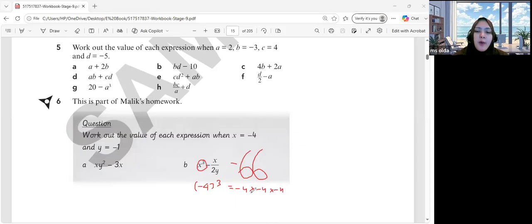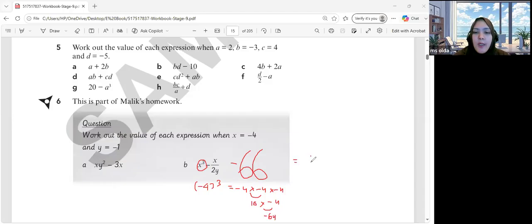The first two give a positive, remember, and then we still have to multiply it by negative 4. So that's going to be negative as the final result, so negative 64.